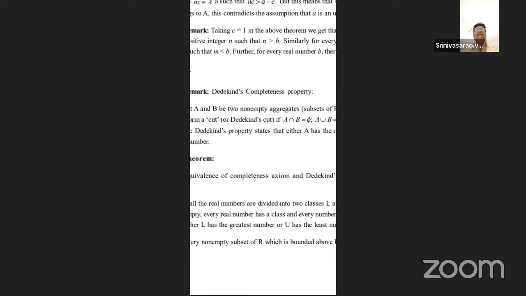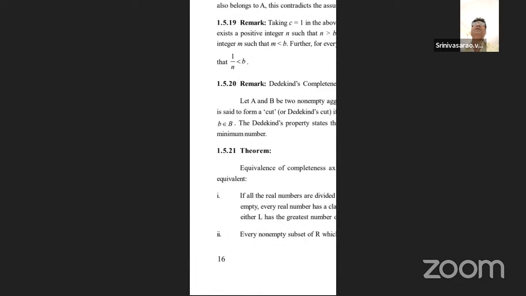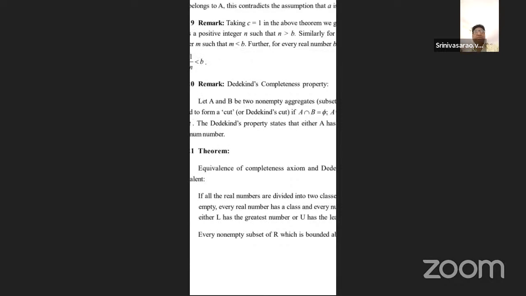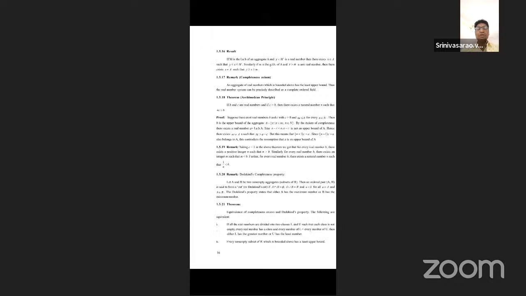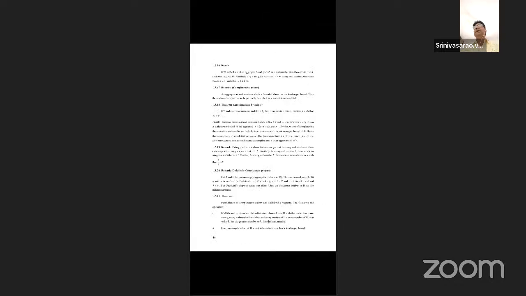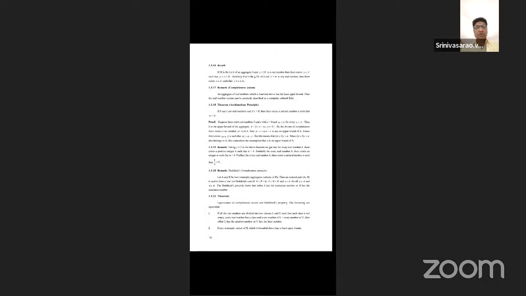Now, in the final examination, this is also one of the important theorems: the completeness axiom if and only if Dedekind's property. This theorem, 1.5.21, expresses the equivalence of the completeness axiom and Dedekind's property. Please note it down. This is one of the finest theorems, especially in the real number system. Don't miss it.